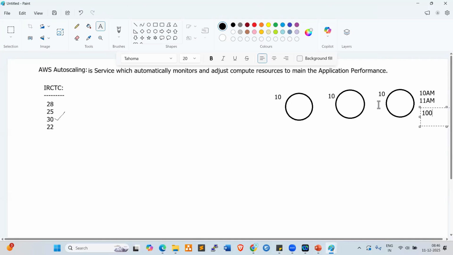Same situation for servers also. They receive requests, but the capacity is 10 requests. They received 20 requests, or 100 requests.